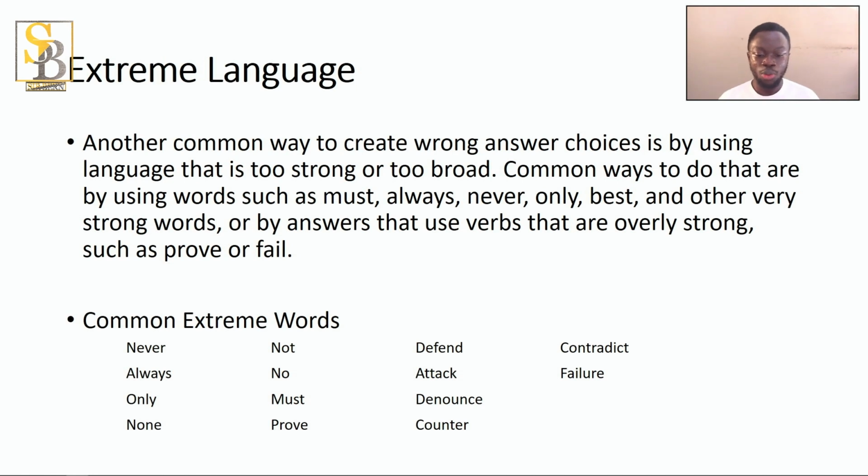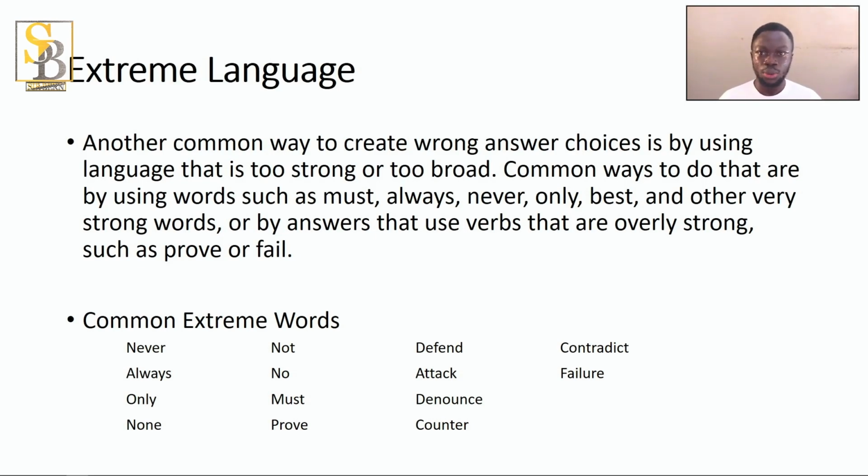Extreme language is another common way to create wrong answer choices, by using language that is too strong or too broad. Common ways to do that are by using words such as must, always, never, only, best, and other very strong words, or answers that use verbs that are overly strong, such as prove or fail. So these are some extreme words that they use: never, always, only, none, not, no, must, prove, defend, attack, denounce, counter, contradict, failure.